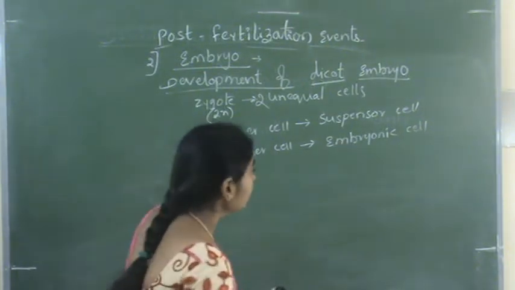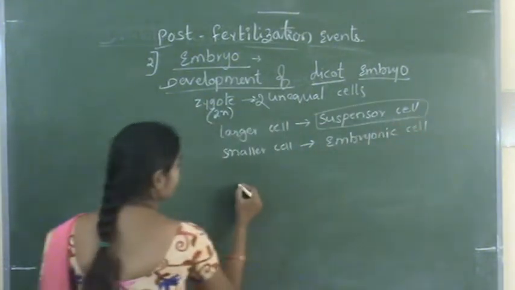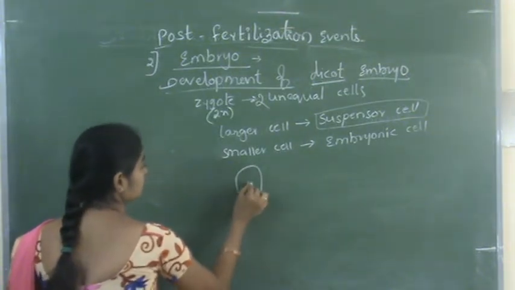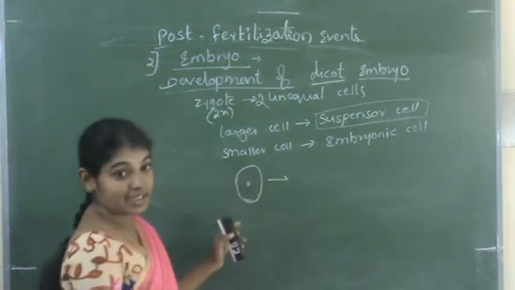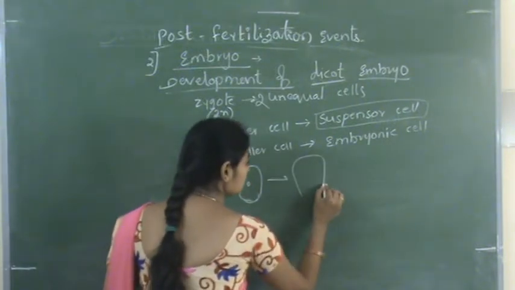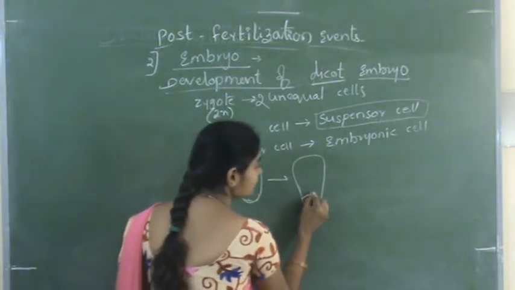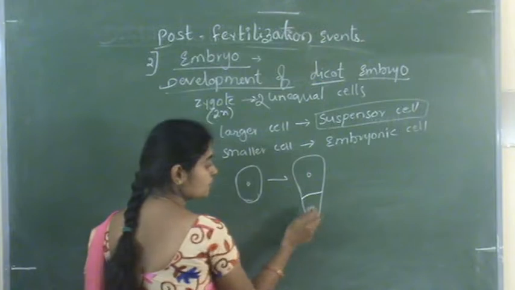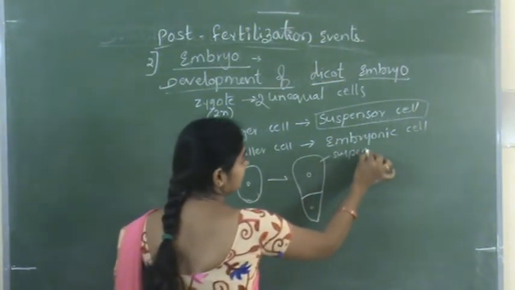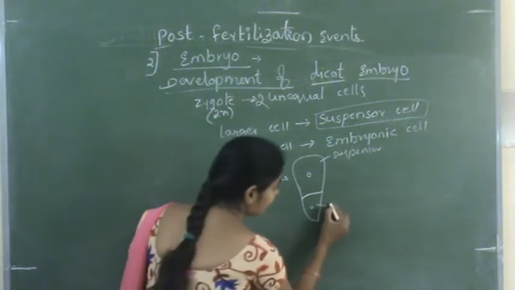So the zygote divides mitotically into two unequal cells, one larger and one smaller. The larger cell is called the suspensor cell and the smaller cell is called the embryonic cell.